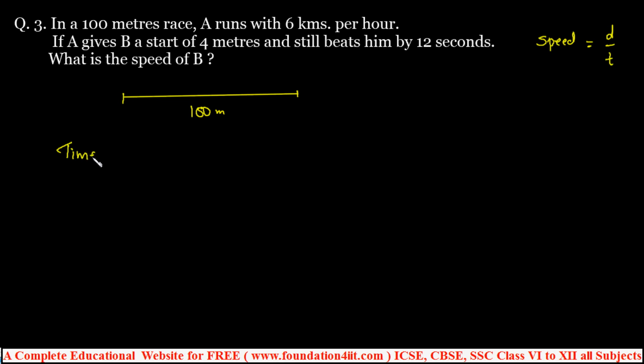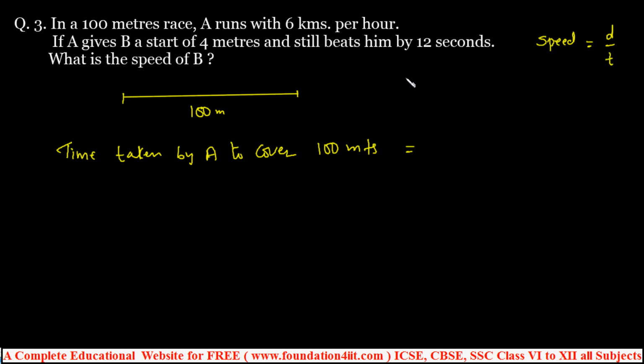Then the time taken by A to cover 100 meters, how much time he has taken, we need to find out. And when you observe this, A is 6 kilometers per hour. So in 1 hour, 6 kilometers. So in 1 second, how many meters? 6 kilometers is 6,000 meters.